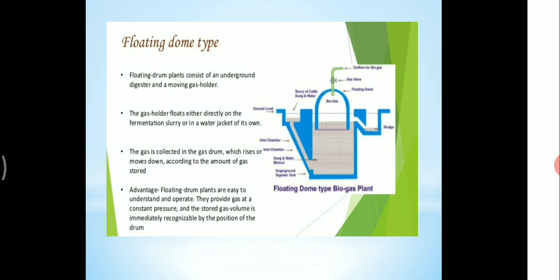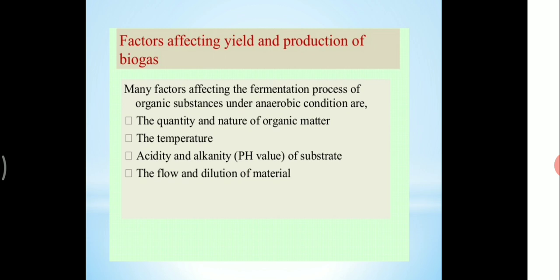What are the advantages of the floating dome type? Floating dome plants are easy to understand and operate. They provide gas at a constant pressure, and the stored gas volume is immediately recognizable by the position of the drum. And next we are going to the factors affecting yield and production of biogas.